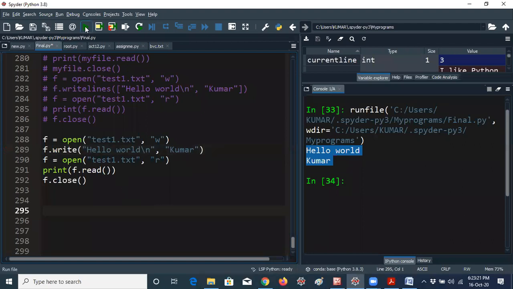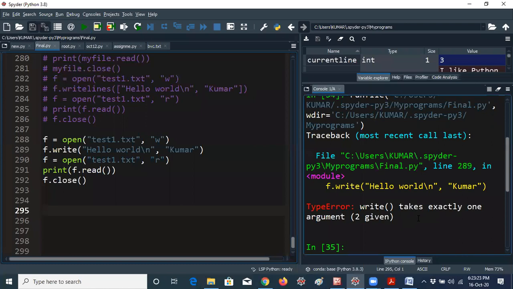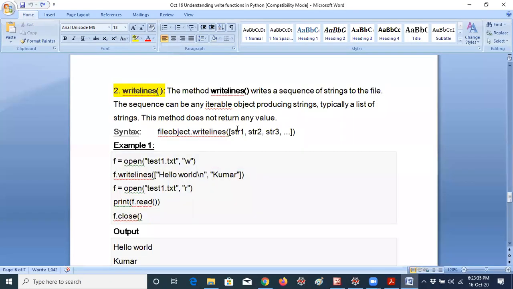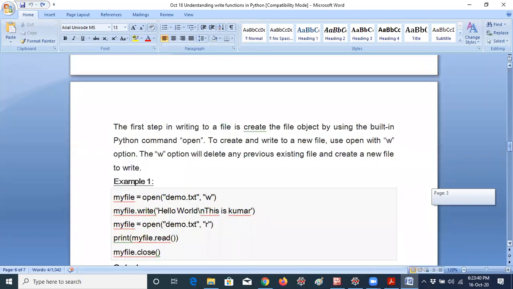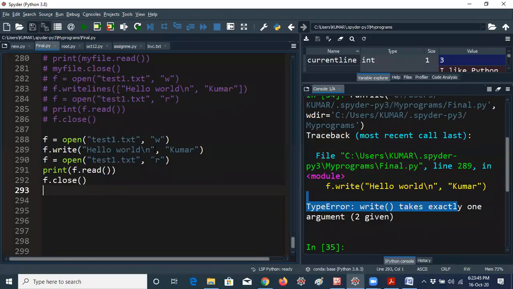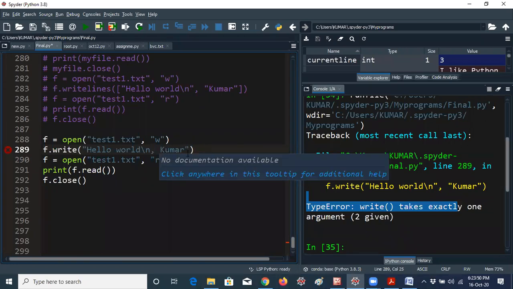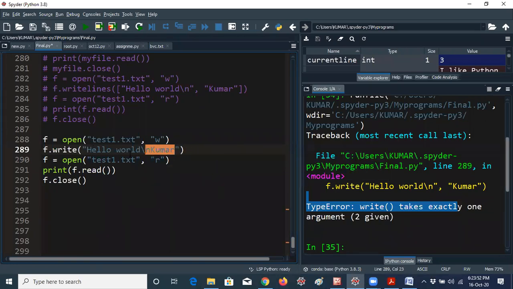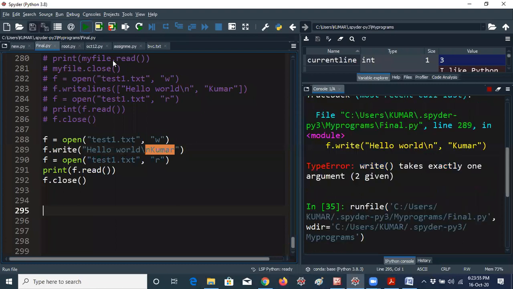Now I am running the program. I'm getting an error because write takes only one argument, but two are given. Here you are giving double quotation, comma, double quotation, which means new strings. According to the syntax, writelines allows str1, str2 like that, but write allows only one string. So that's the reason it is getting an error. You have to remove the extra double quotes and give only one string. Then it will accept, you can run the program, and it will get the value.